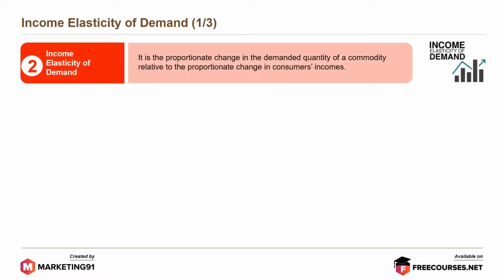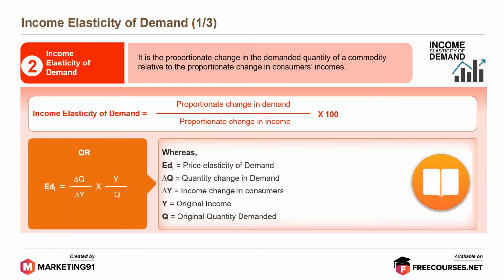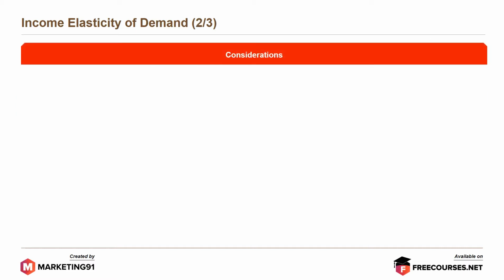It is the proportionate change in the demanded quantity of a commodity relative to the proportionate change in consumers' incomes. It is stated as proportionate change in demand divided by the proportionate change in income, into 100. Or, as stated in the formula, it is equal to the change in quantity demanded divided by the change in the income of consumers, into the original income divided by the original quantity demanded. Moving further, some of the considerations.